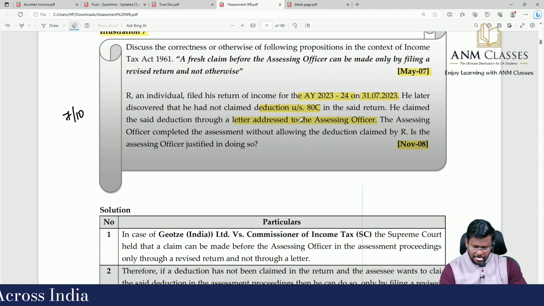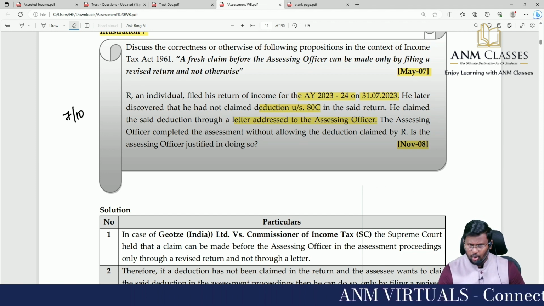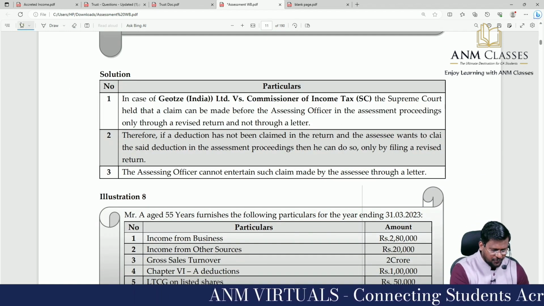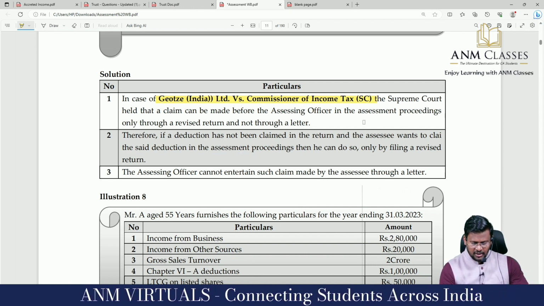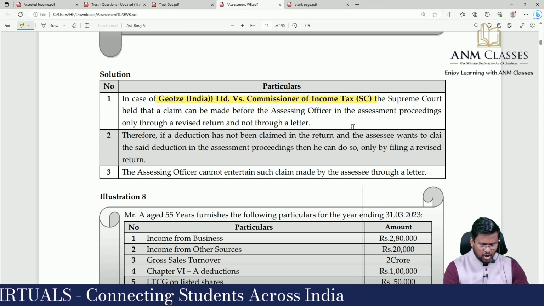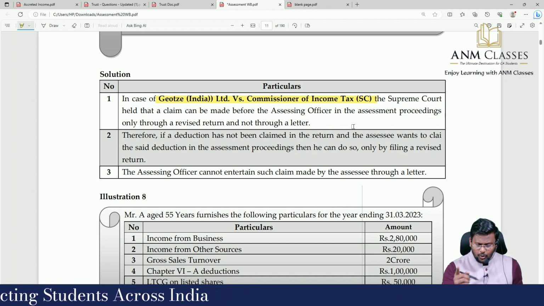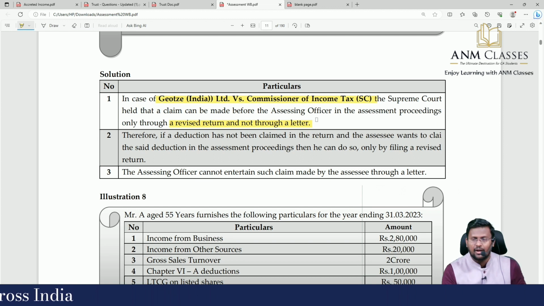Is there, sir, AO justified in doing so? Yes, sir, AO is justified because, sir, anything if you want to claim before the AO, you have to claim only by filing the return. Sir, in case of this case law, please take it in your heart. Godhra India Limited, because, sir, this is a Supreme Court judgment. Tell me what is the case law? The Supreme Court held that claim can be made before the AO in the assessment proceedings only through a revised return and not through a letter.